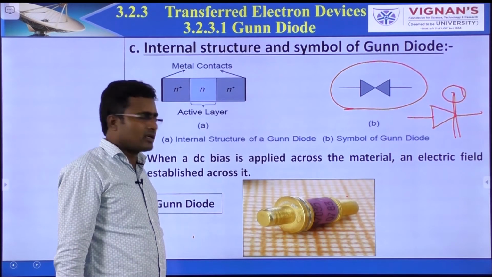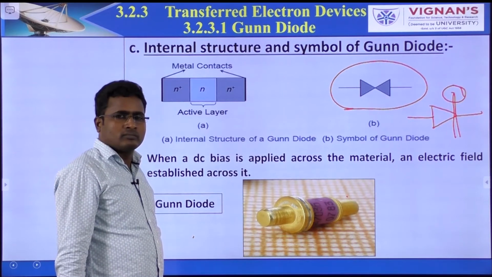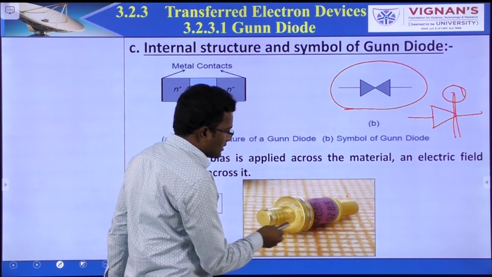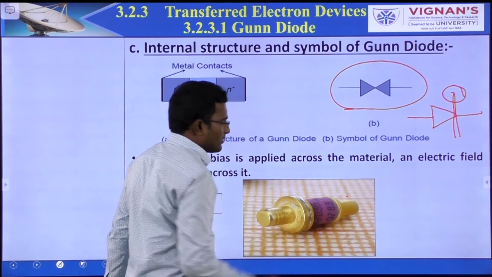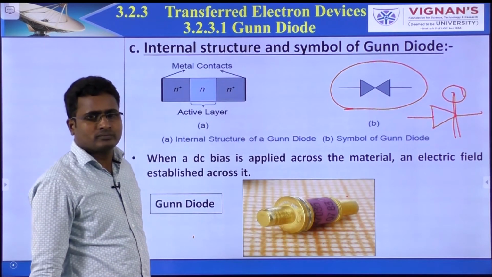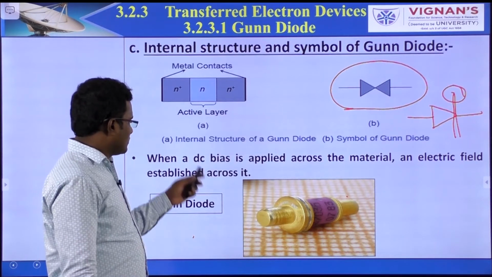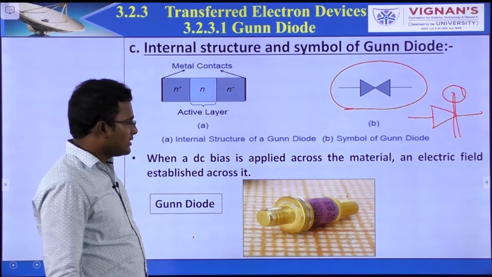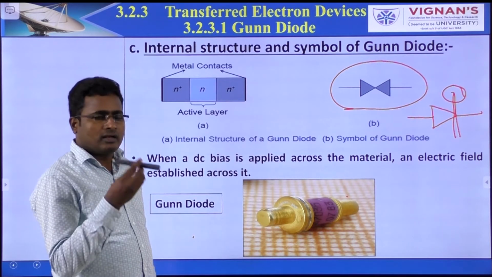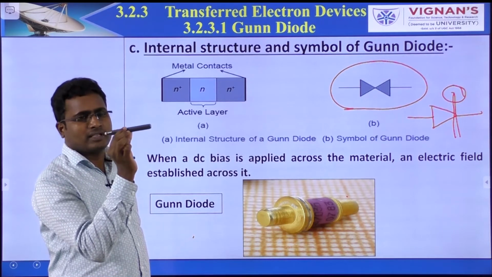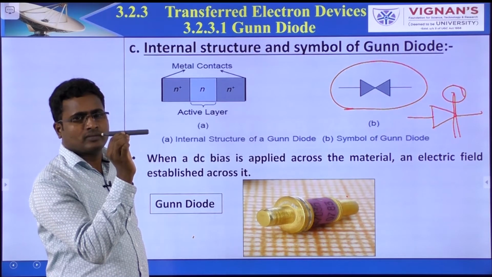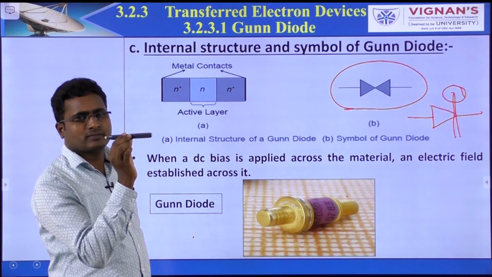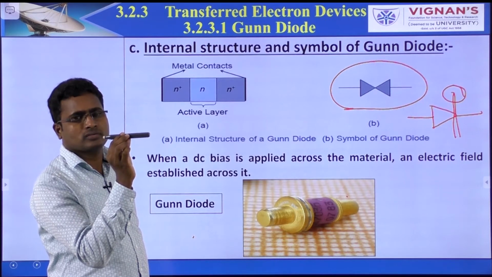After fabrication, the Gunn diode. Earlier I said that one end is large and the other is small in area. So this is about the Gunn diode. This is only a single layer. Single layer means all are n plus and n layer only. N layer means majority carriers are electrons. No majority holes.